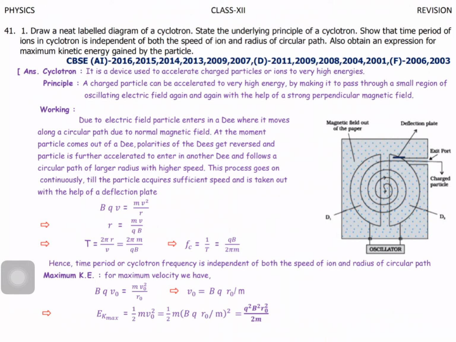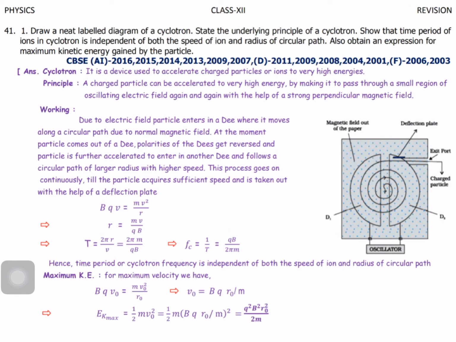I mean, the energy of the charge increases, or they are moving with a high velocity. In the same way, they are acquiring energy and they move with a high velocity. High velocity is nothing but they are moving with a high energy. So finally they will come out as a high energy particle or accelerated charged particle.